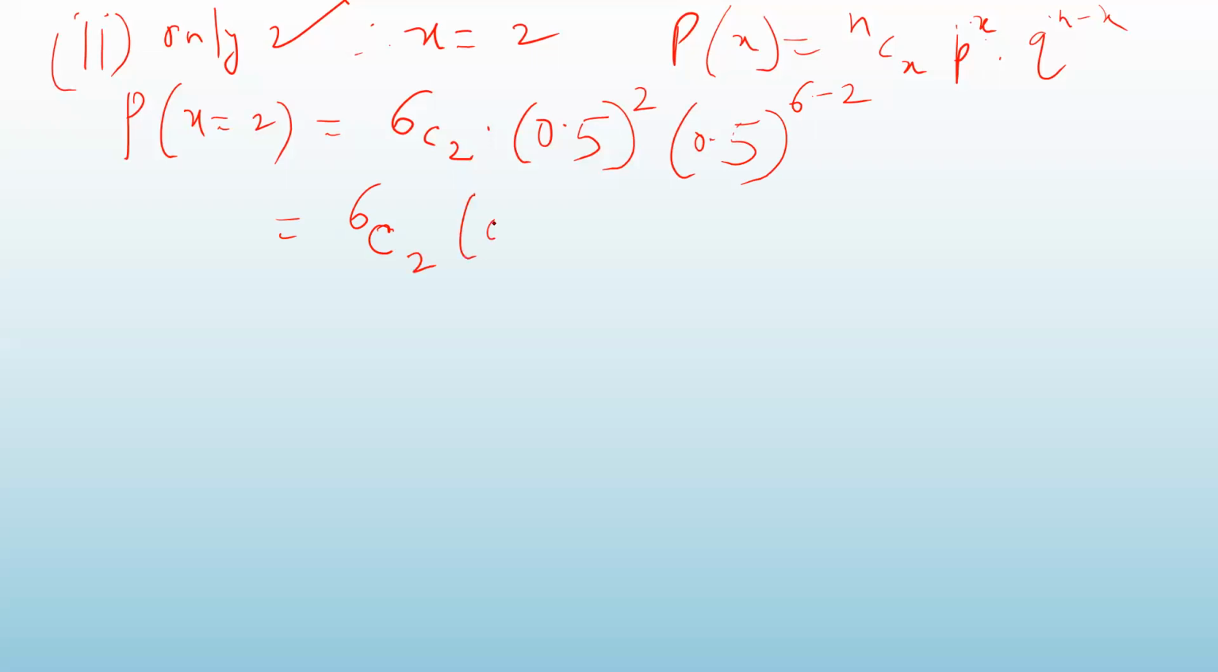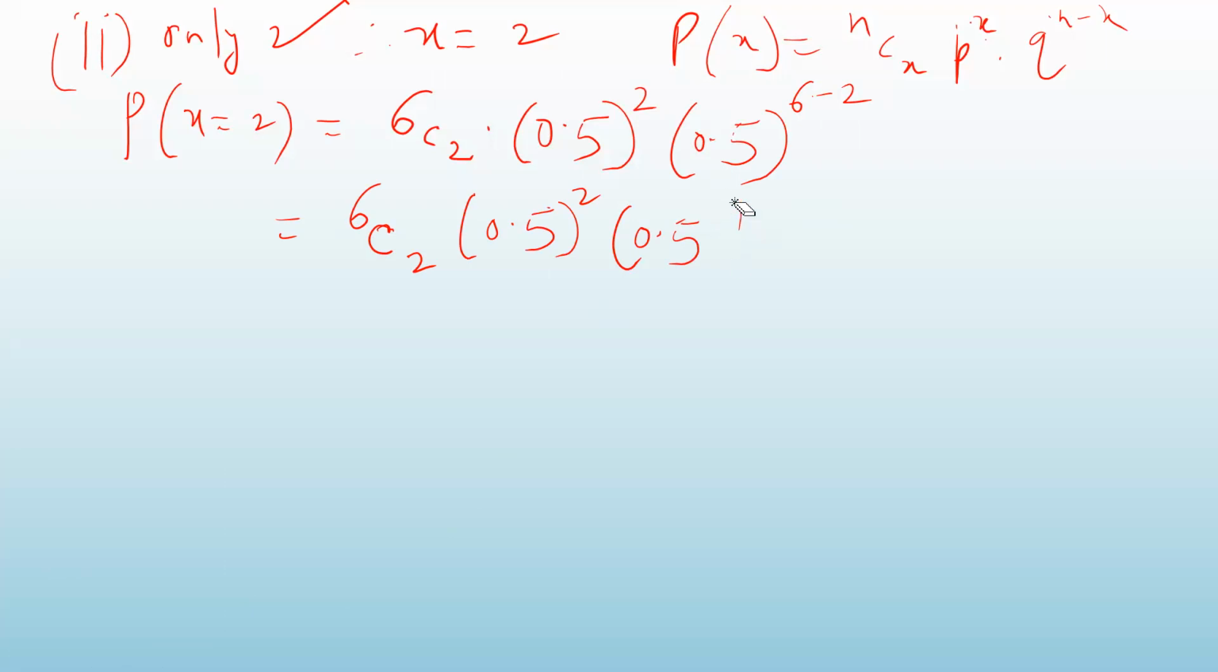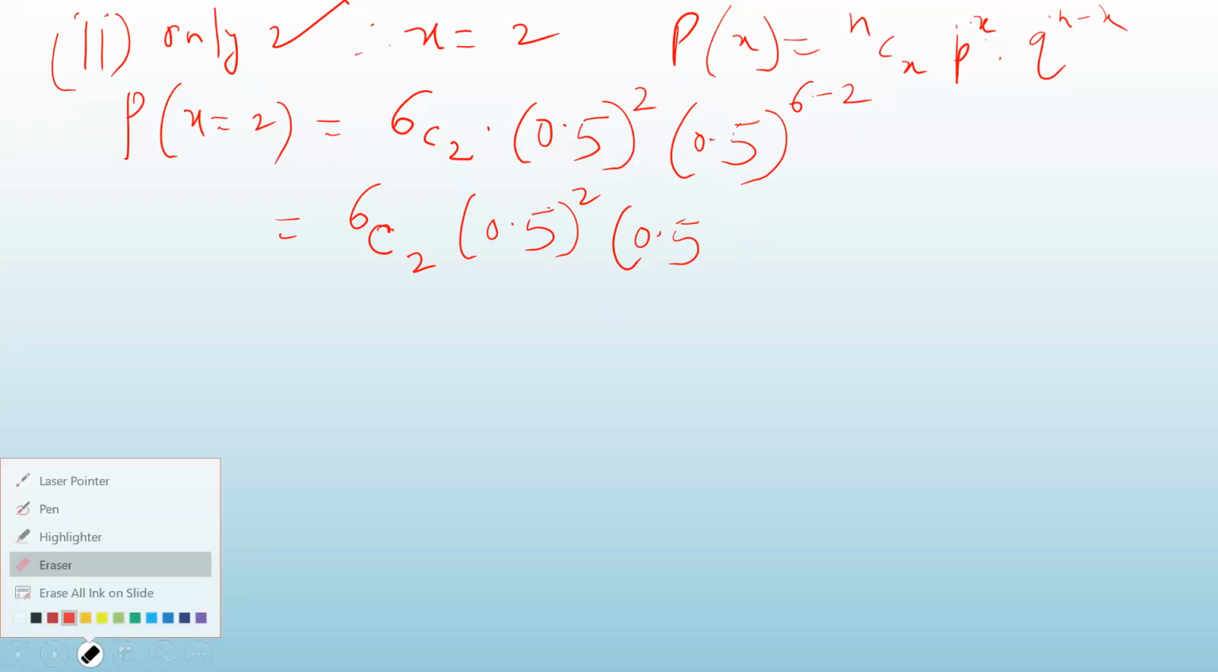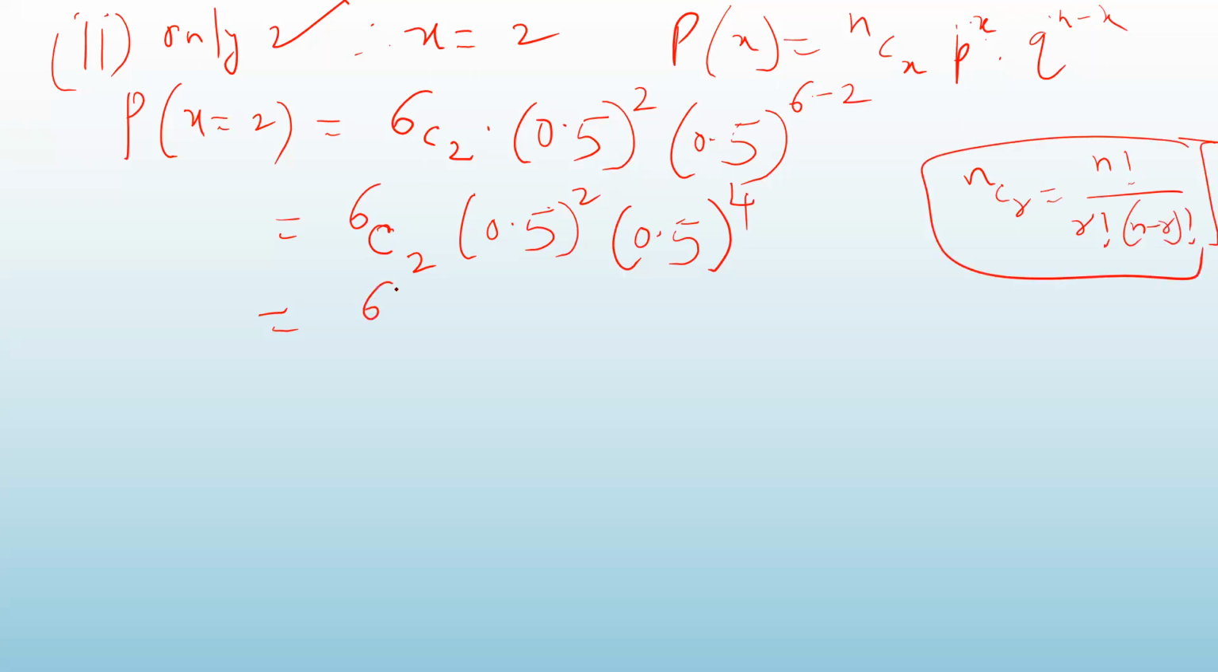6C2 into 0.5 raised to power 2 and 0.5 raised to power 6 minus 2 is 4. See, once you have understood, just applying in the formula and getting the answer will not be a very difficult task. 6 minus 2 is 4. Now find out the value of 6C2. I'm writing here the formula for nCr: n factorial divided by r factorial into n minus r factorial. So it will be 6 factorial divided by 2 factorial into 6 minus 2, that is 4 factorial.